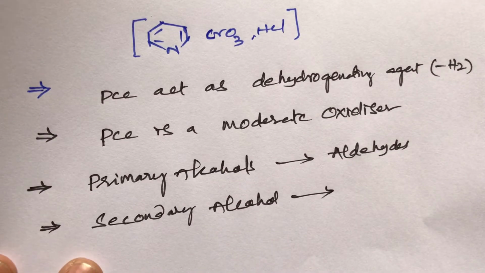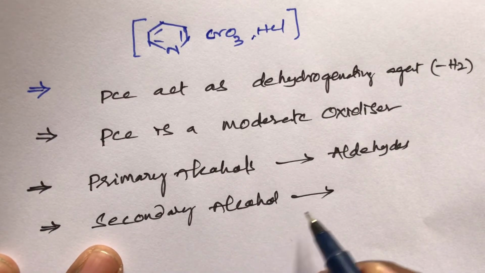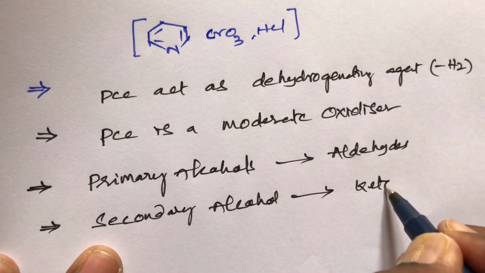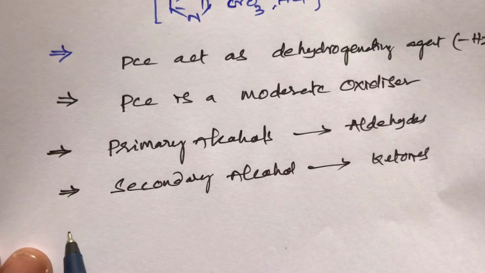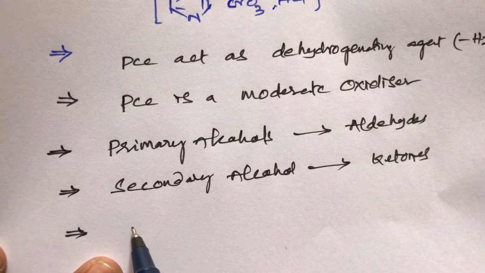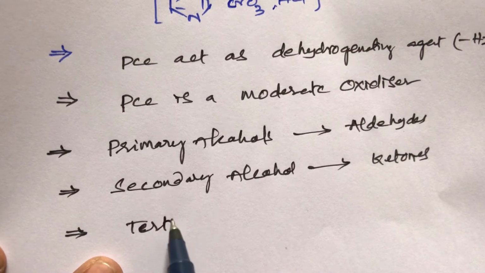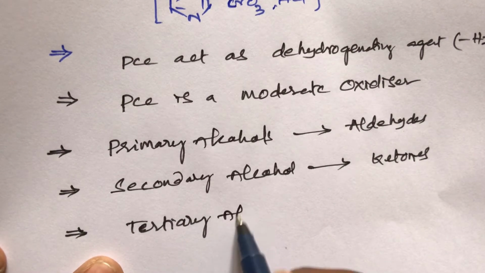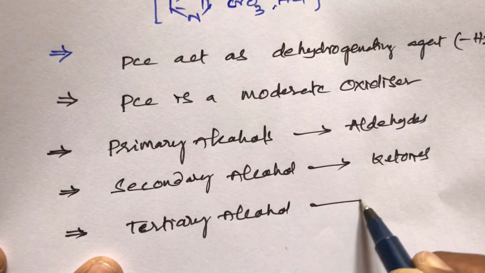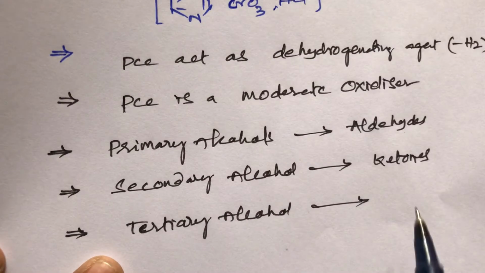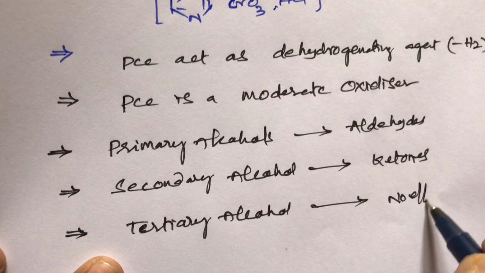It can also oxidize secondary alcohols to give ketones. And PCC cannot oxidize tertiary alcohols. You remember, tertiary alcohols: no effect. This is very important.